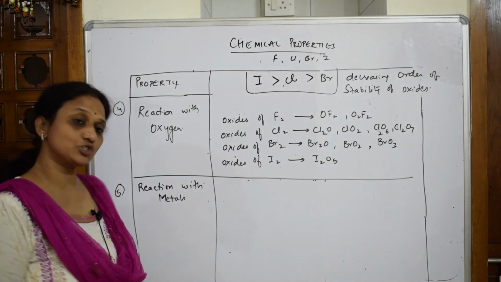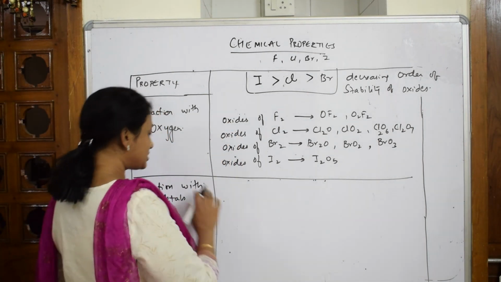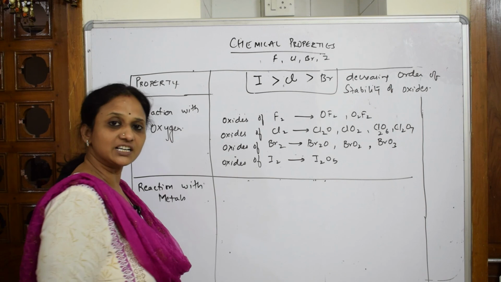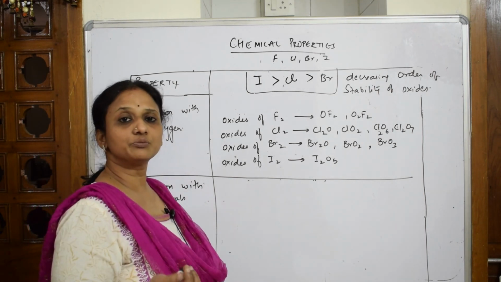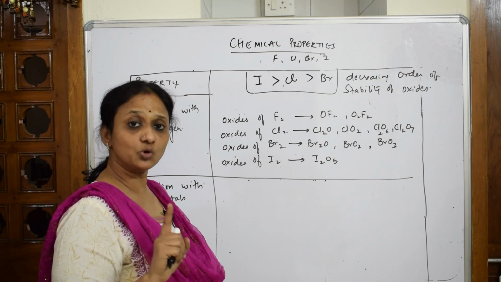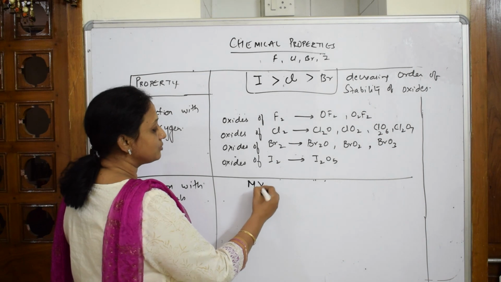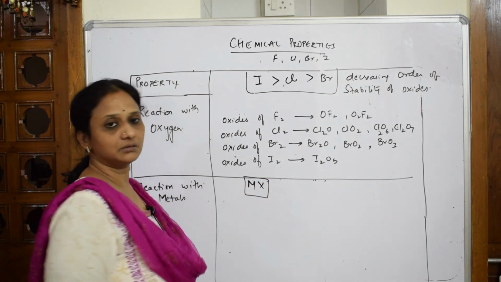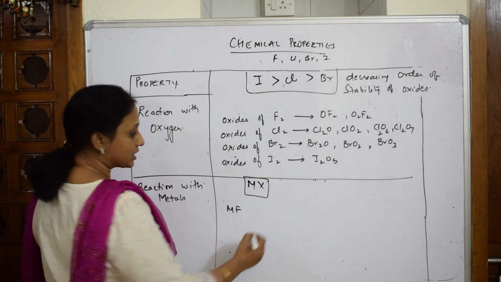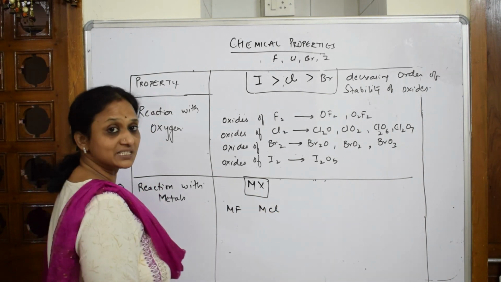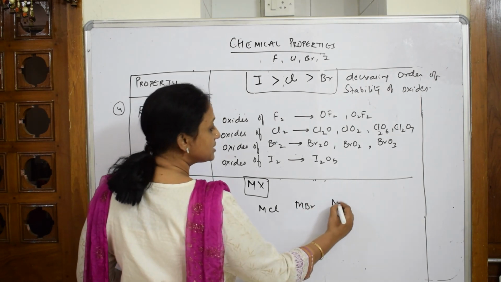So when I have to come back to metals, remember carefully, again they're going to ask you the order. So when I have to see this in group 17 reaction with metals, the group 17 elements, the non-metals, that is fluorine, chlorine, bromine, iodine, they're going to combine with only monovalent metal. That means only one. It's combining and forming a compound of type MX. So let us write. If it combines with fluorine, it forms MF. If it combines with chlorine, it's going to form MCl. If it combines with bromine, it forms MBr. If it combines with iodine, it forms MI.